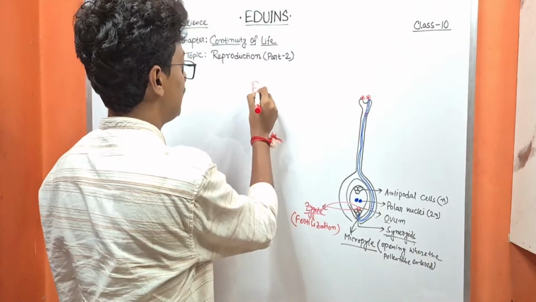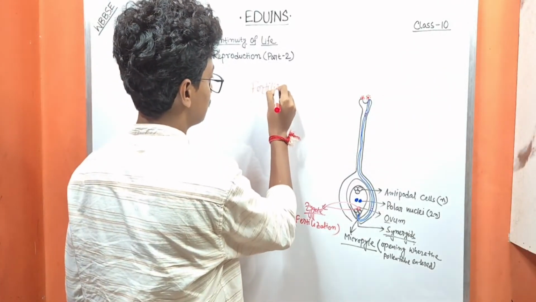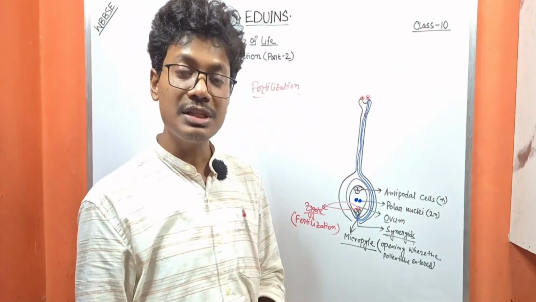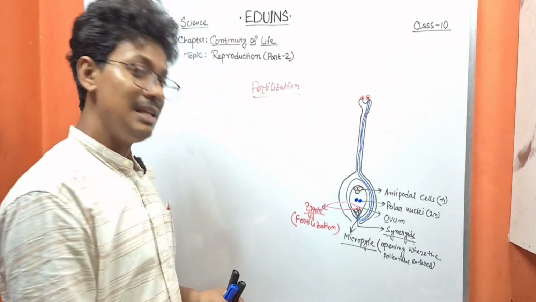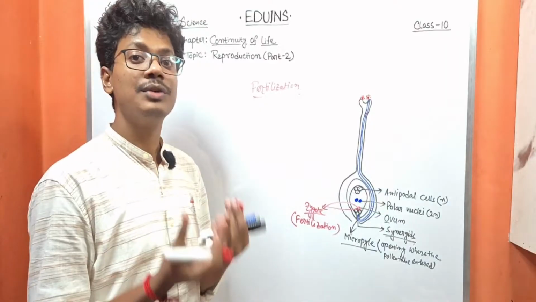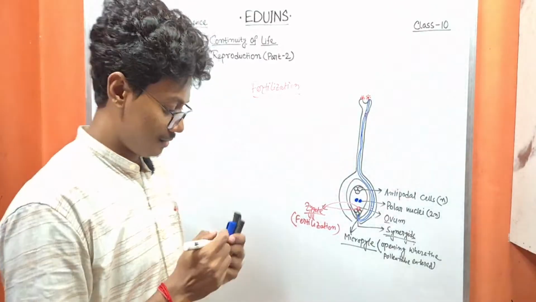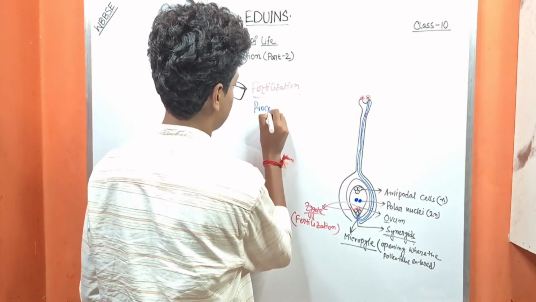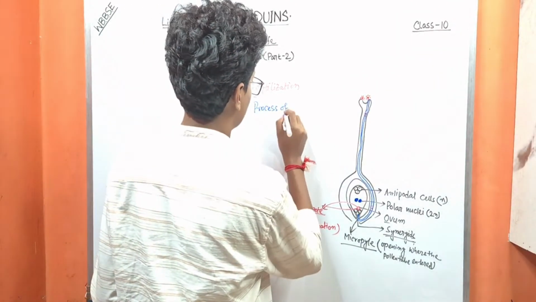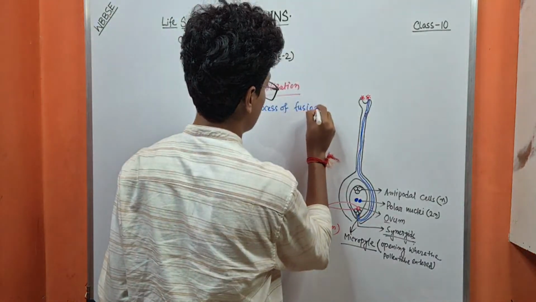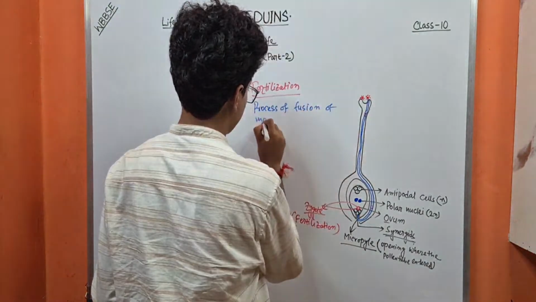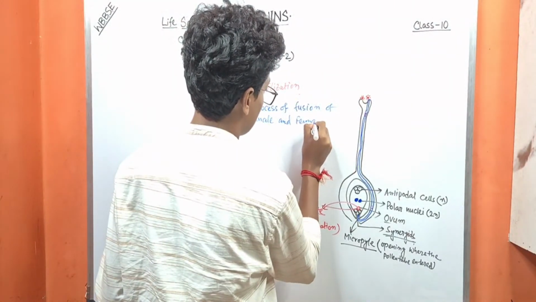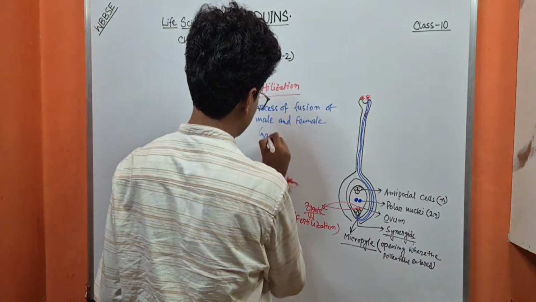So what is fertilization? Fertilization is the process of fusing the male gamete with the female gamete, that is, the fusion of male and female gametes.